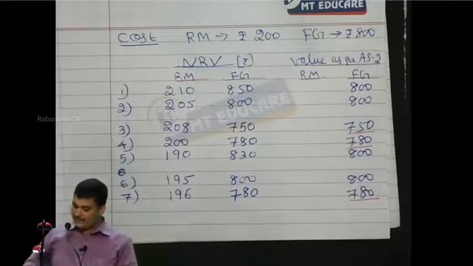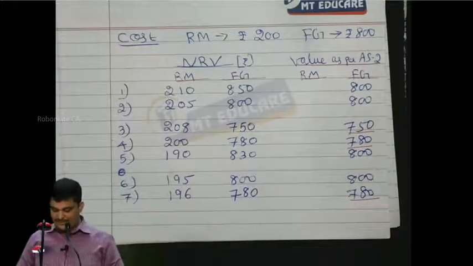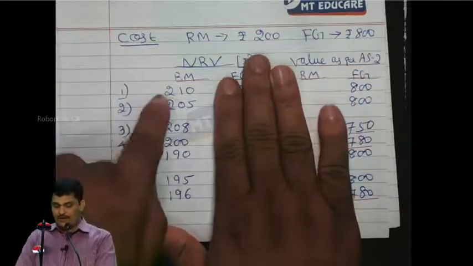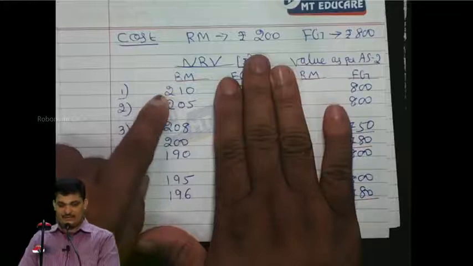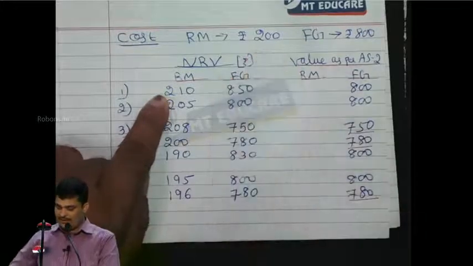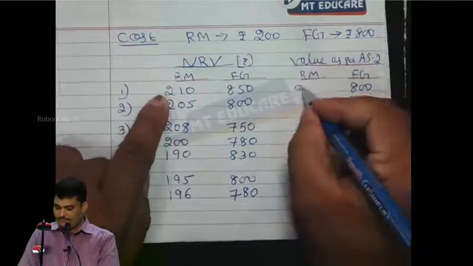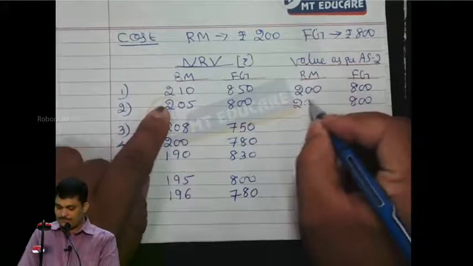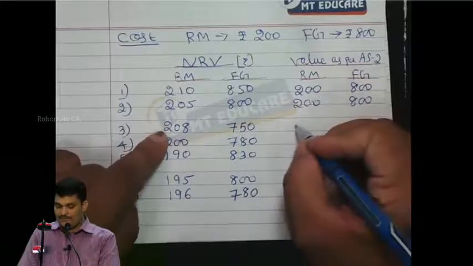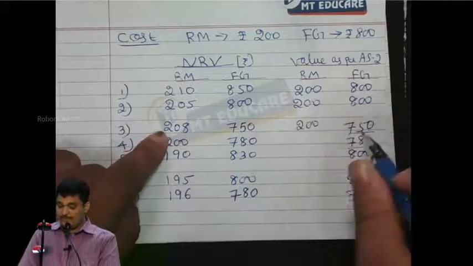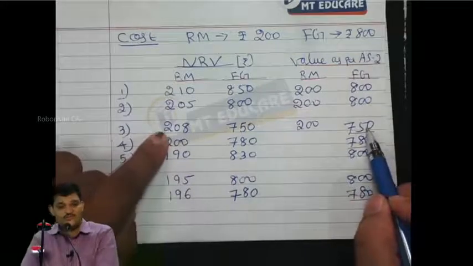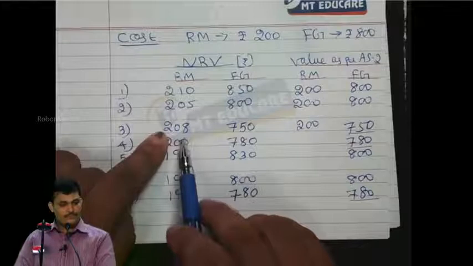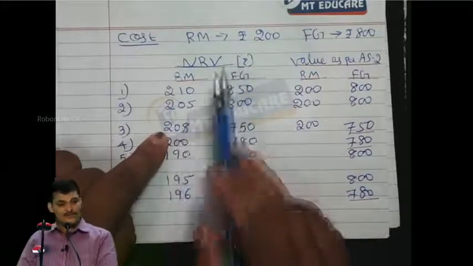So let us understand now the value of raw material. For raw material it is 200 or 210. It is 200. Correct? Yes, sir. 205 or 200. It is 200. So here, even though finished goods is less, I won't take NRV because cost is less.